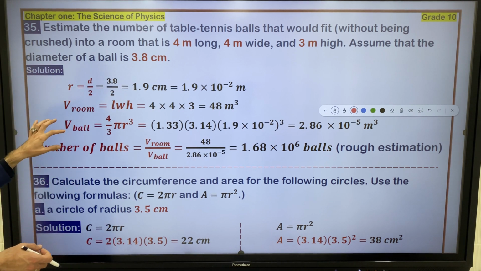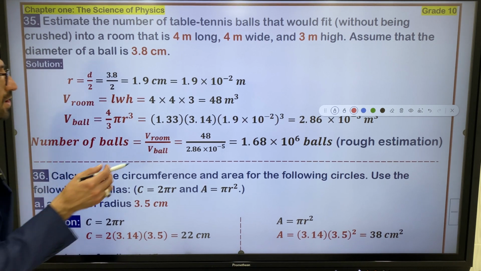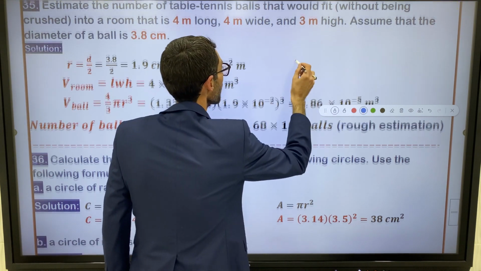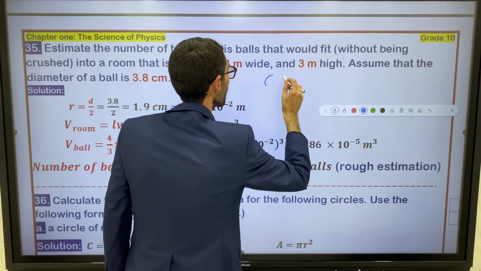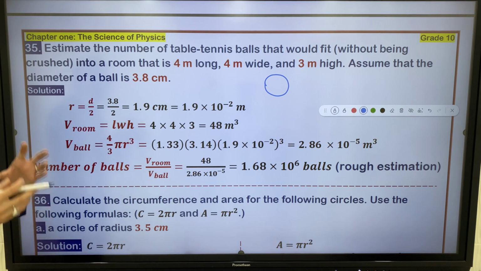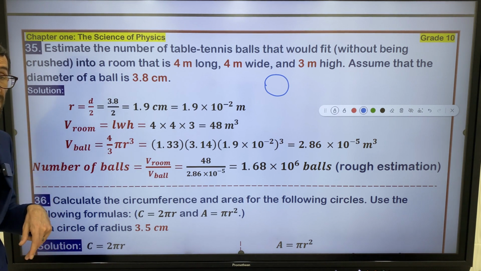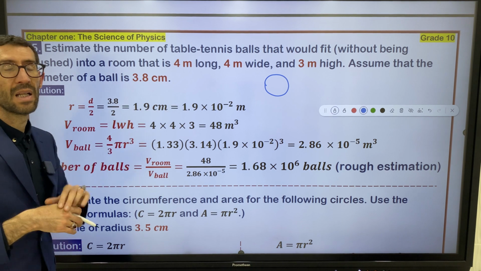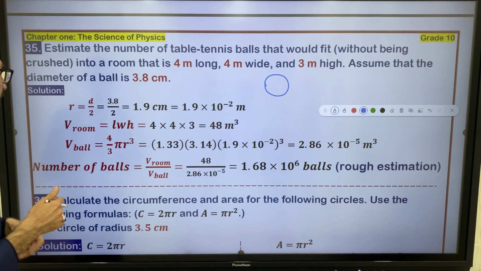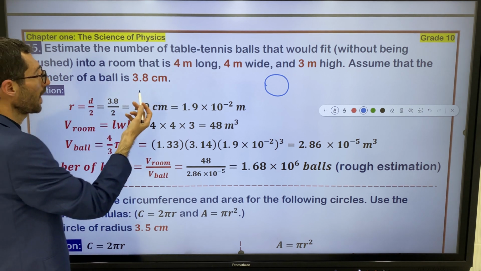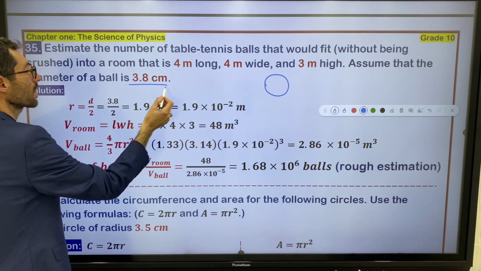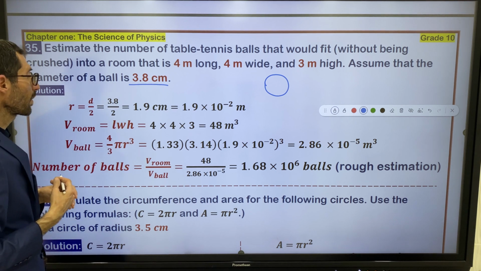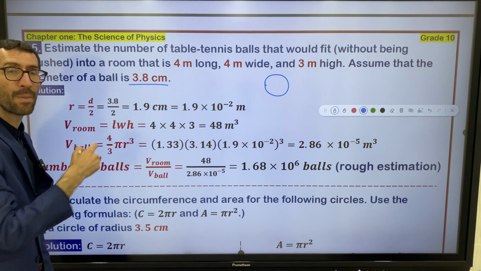So right now, you have to think about the table tennis ball. A table tennis ball is approximately a sphere. It's not a perfect circle, it's a sphere, right? Firstly, you have to find the radius of a table tennis ball. R is equal to D over 2, because the question gave us the diameter of the table tennis ball. So that's why you have to divide this number by 2.